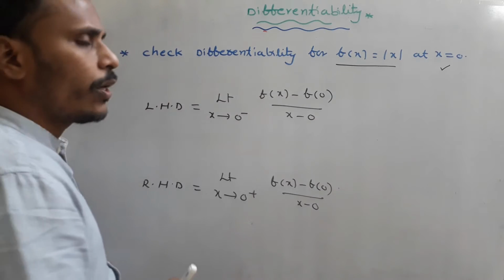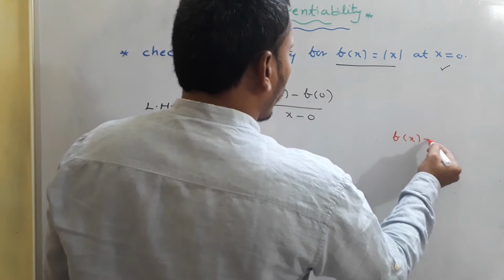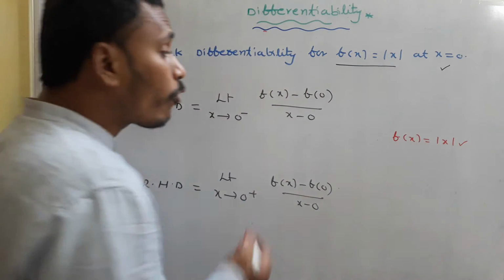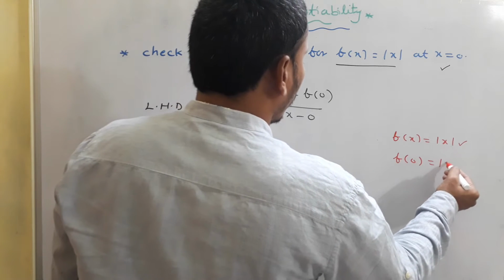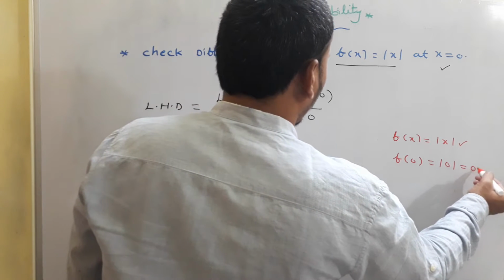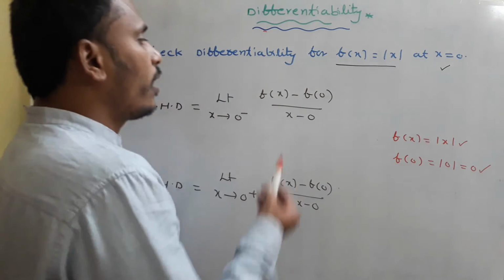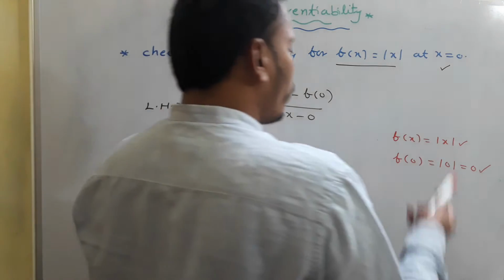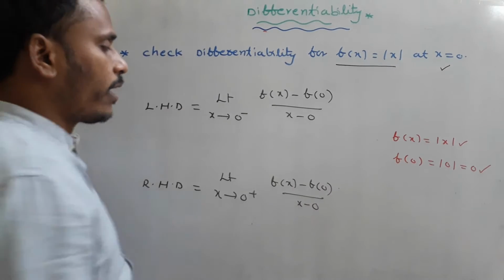First of all, you need to observe f of x. What is f of x here? Here f of x is the given function, modulus of x. And what is f of 0? f of 0 is simply replacing x with 0. That means modulus of 0, and modulus of 0 is 0. So we need to replace f of x with modulus of x as well as f of 0 with 0. Now I am just trying to replace here.